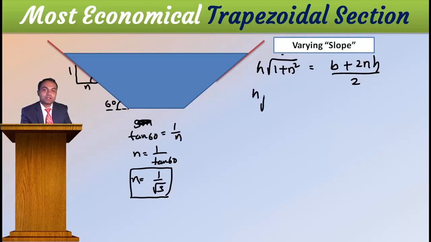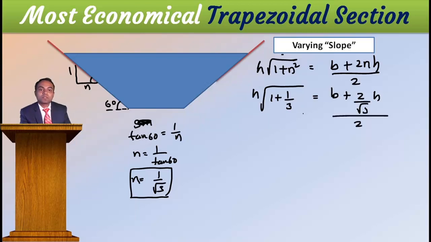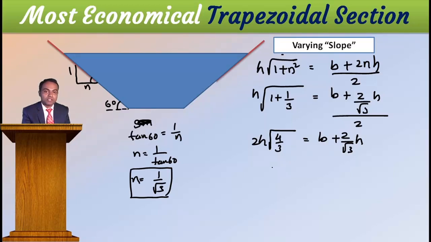Then h as it is square root of 1 plus 1 by 3, that is equal to b plus 2 by root 3 h divided by 2. Then I will simplify this one further. Then this becomes 2h root of 1 plus 1 by 3, 4 by 3, is equal to b plus 2 by root 3 into h. Okay, then square on both sides.